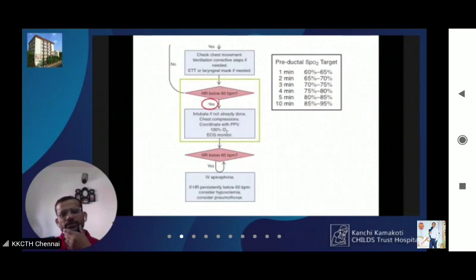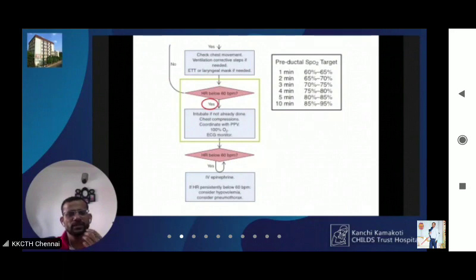To confirm the position of the endotracheal tube, you can look for condensation in the endotracheal tube, the heart rate going up, color of the baby improving, oxygen saturation improving, and then by doing auscultation, you can identify whether the tube is in the lungs, or by doing an epigastric auscultation, you can rule out if at all it has entered into the esophagus. Okay, so you have to ensure that the tube is in position.